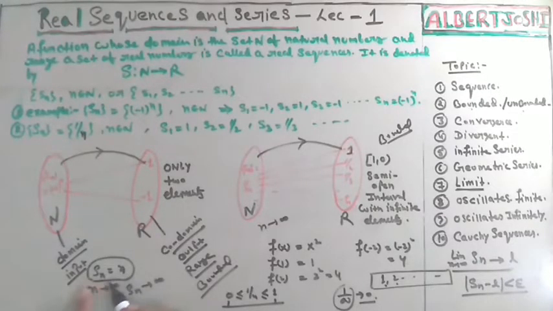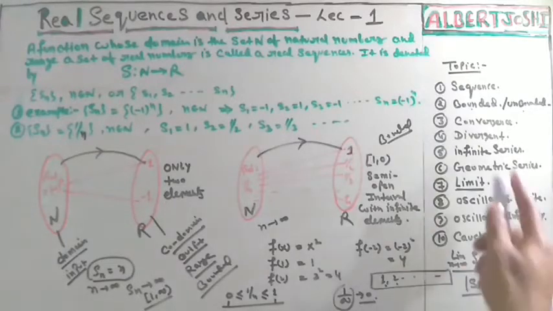Here, if you put different values, then you will get 1, 2, 3, 4, up to so on infinite. So different outputs, it means that your range is 1 to infinite. So that is unbounded, but the other one is bounded.